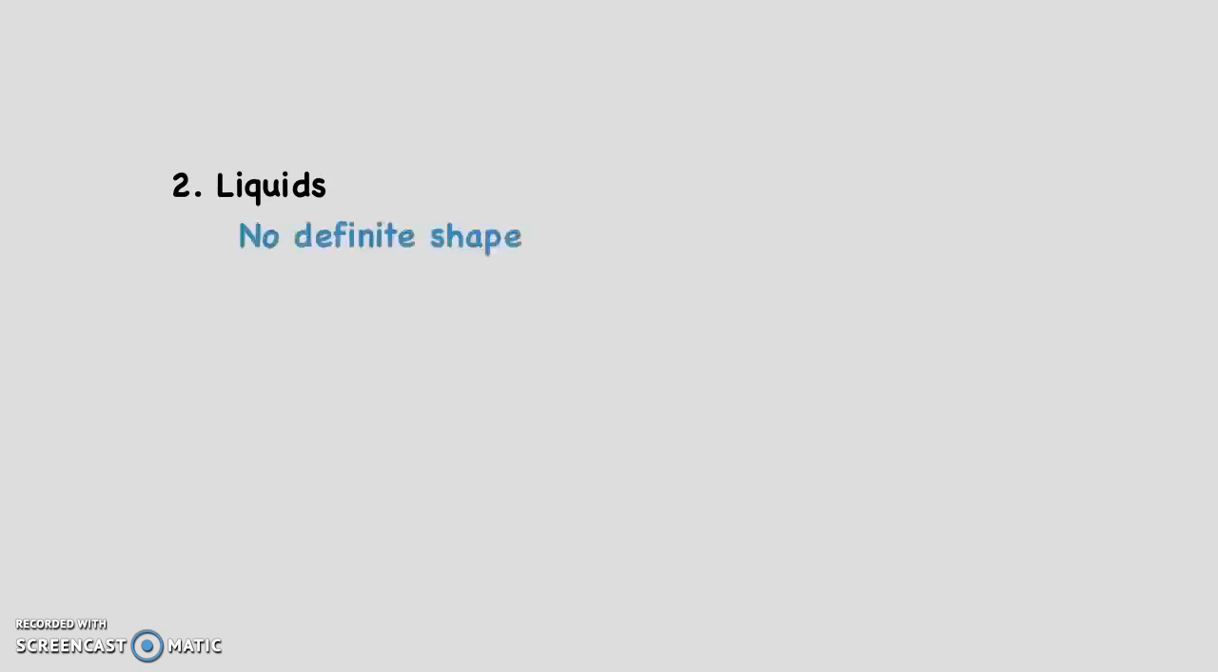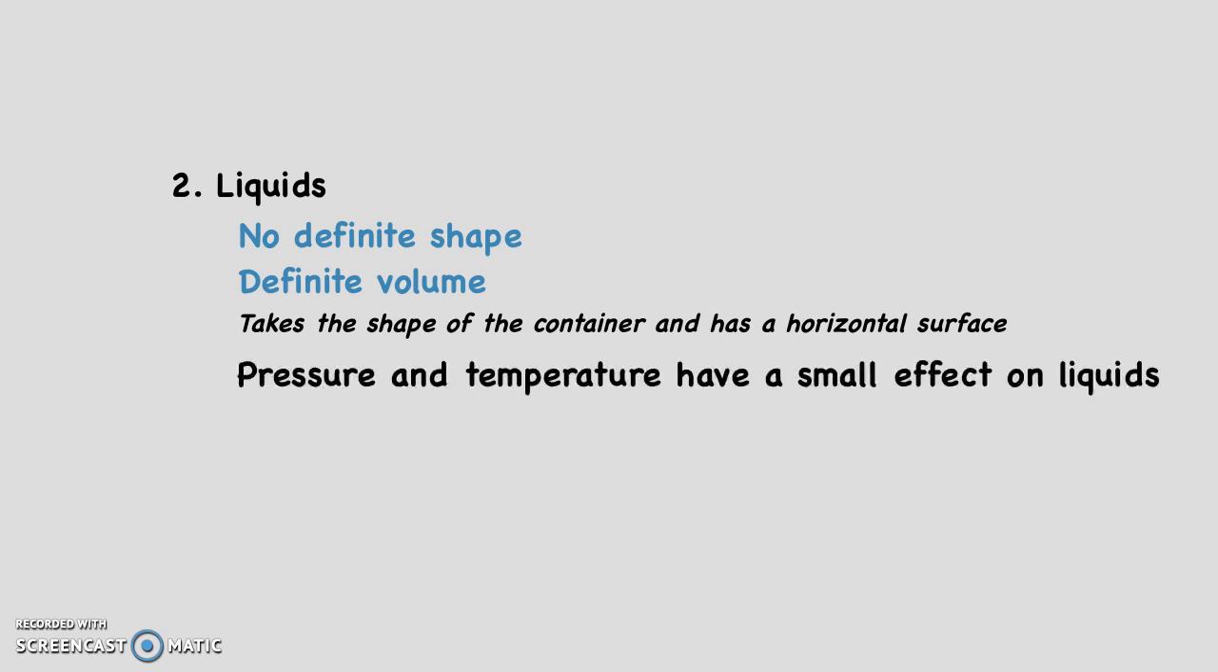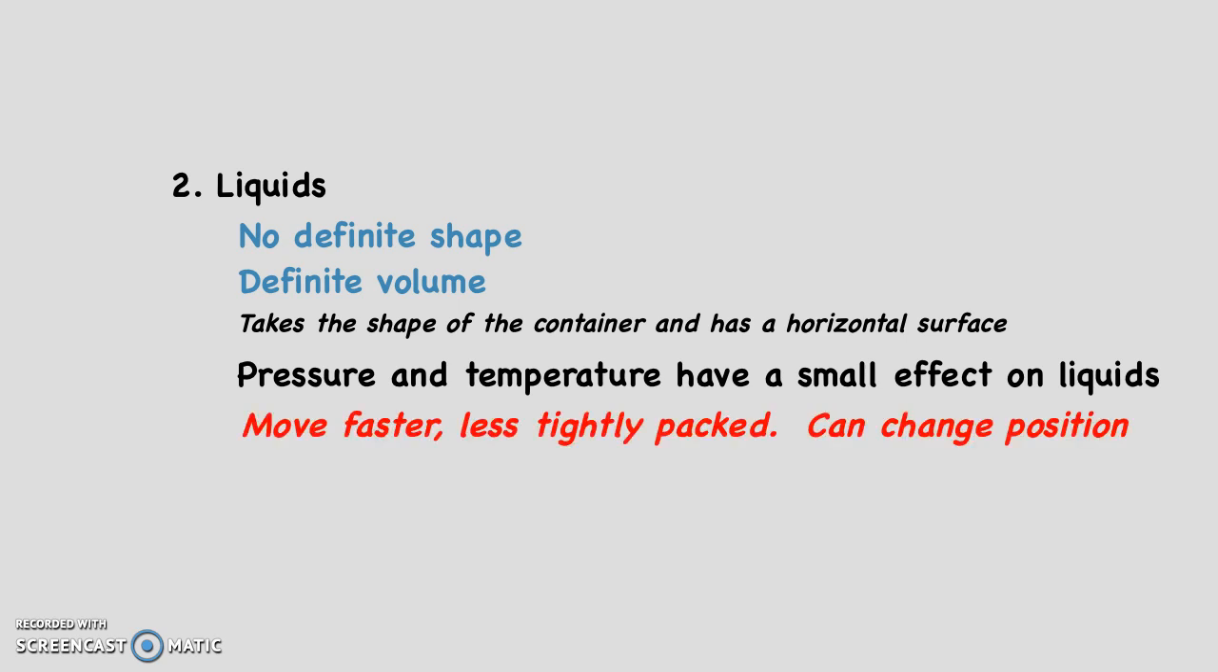Next, we have liquids. Liquids have no definite shape, but a definite volume. Think if you pour yourself a glass of water. The water takes the shape of the container and has a horizontal surface. Pressure and temperature have a small effect on liquids. Liquid molecules move faster and are less tightly packed compared to solids, and they can change position.